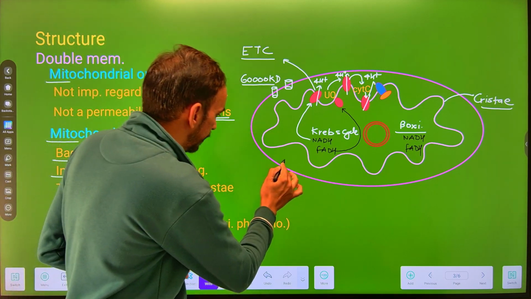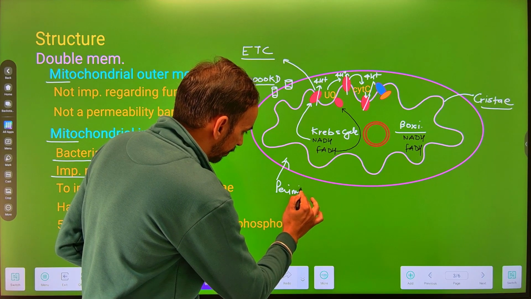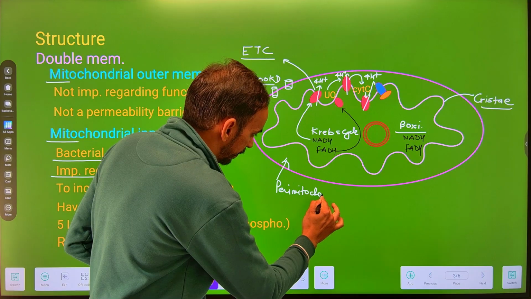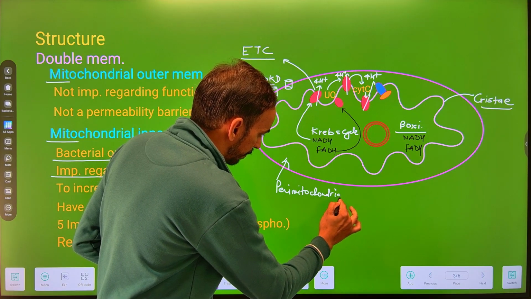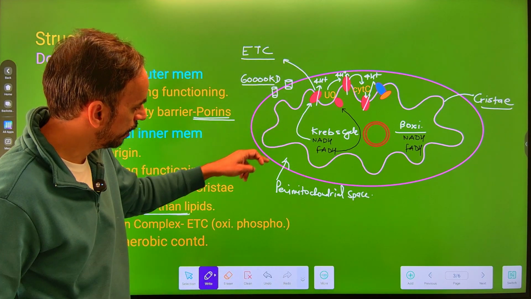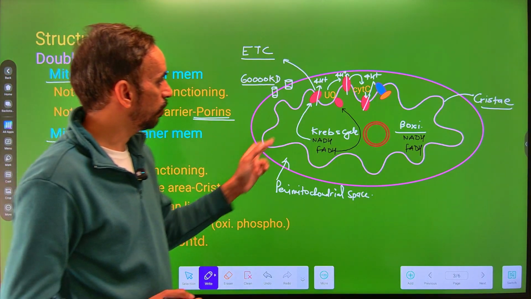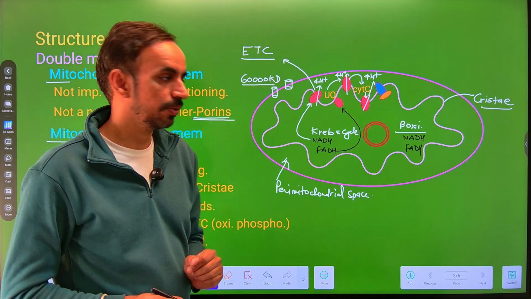The perimitochondrial space, the space between the outer and the inner mitochondrial membrane, उसको बोलते हैं perimitochondrial space. तो वहां पे H plus ion translocate होते हैं.